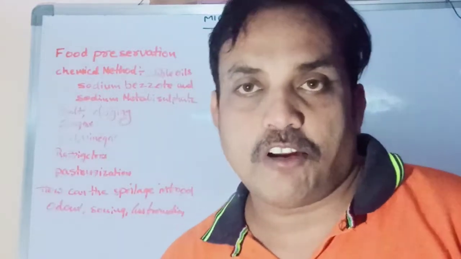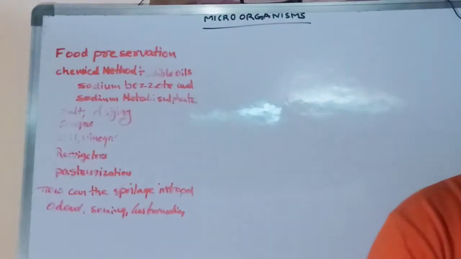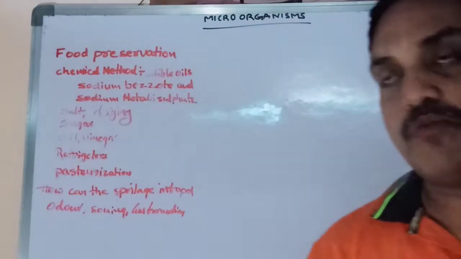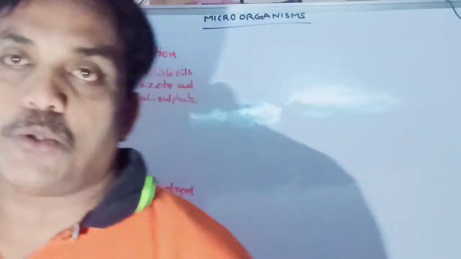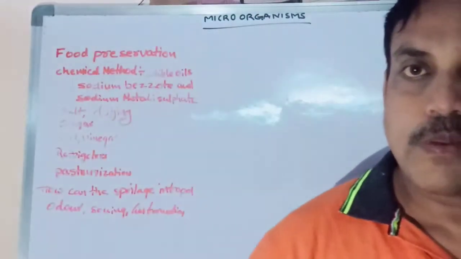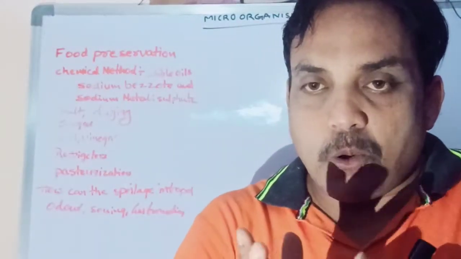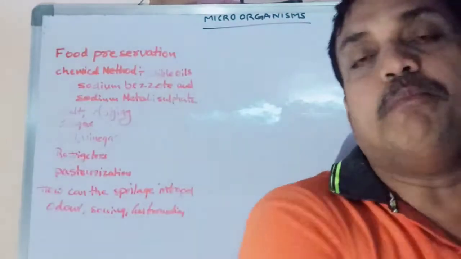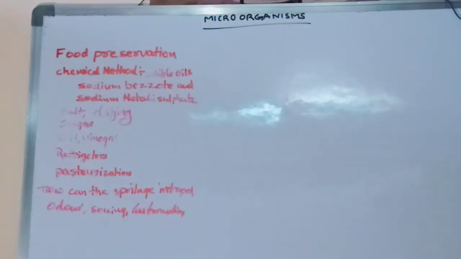Food is very important. Nowadays everybody is using packed food materials. Most of the foreigners, and even in India, most of them are using packed food materials. That means we need to store them in the proper way. We need to take proper precautions to store the food materials. That is very important. Without storing in the proper way, if you do not take any precautions, whatever the food material is, it will be spoiled within a short time.